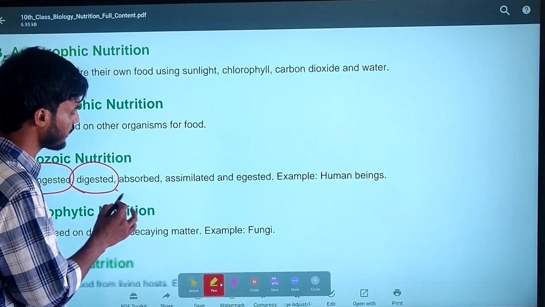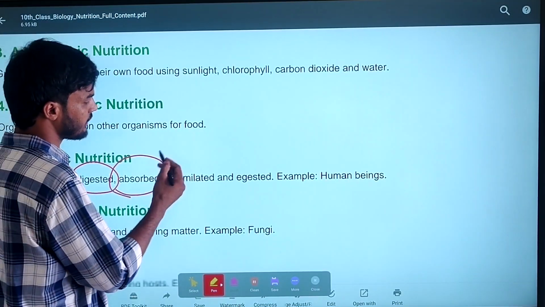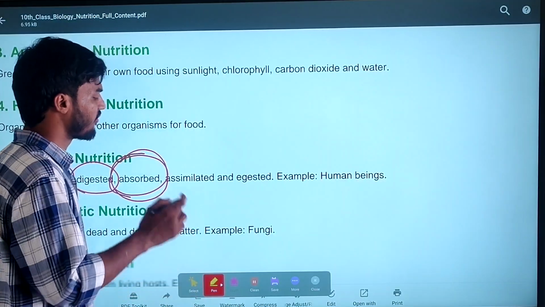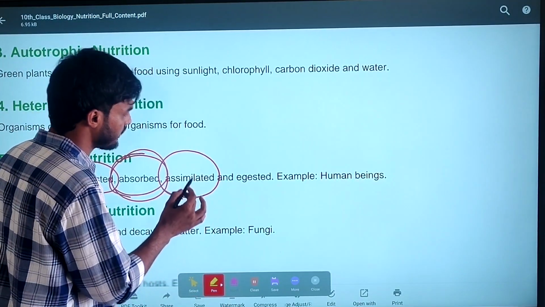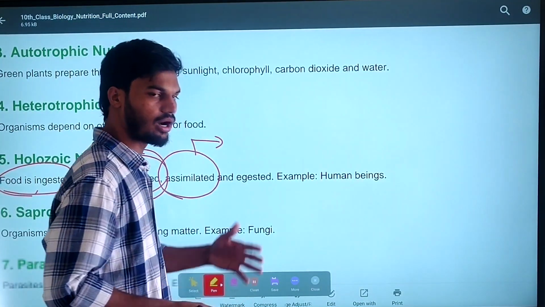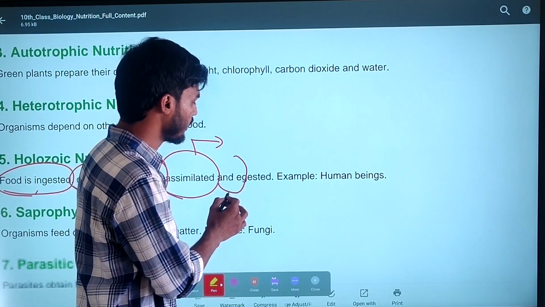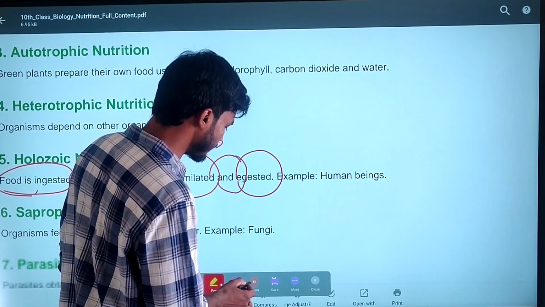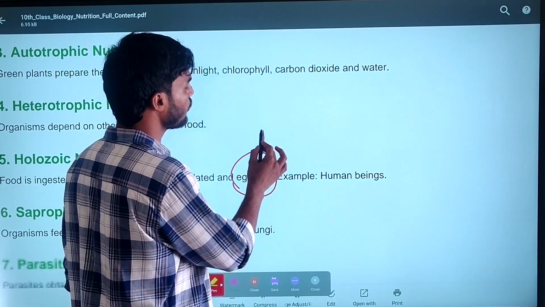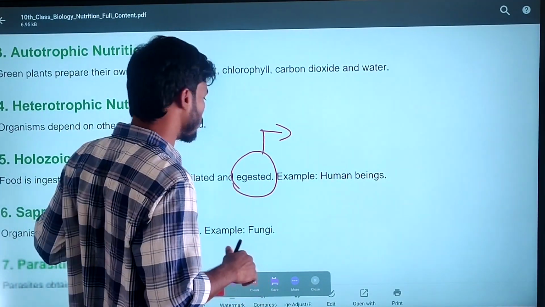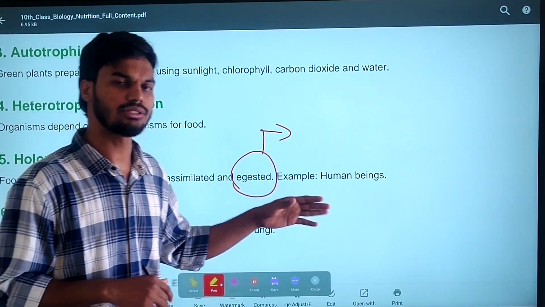After digestion, what happens? It will absorb the nutrients. After absorption comes assimilation, which means transport of nutrients all over our body. Then the undigested food is eliminated outside of our body. This is known as holozoic nutrition, and an example is human beings.